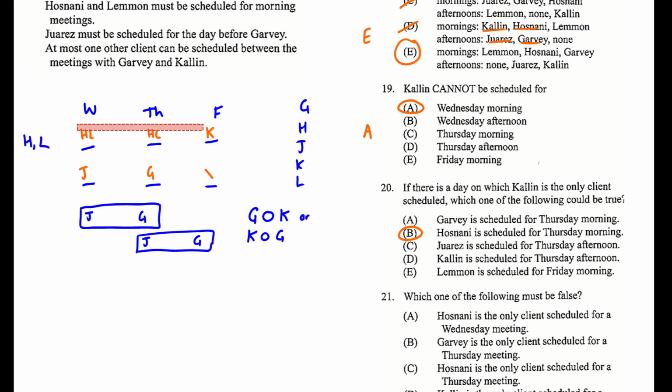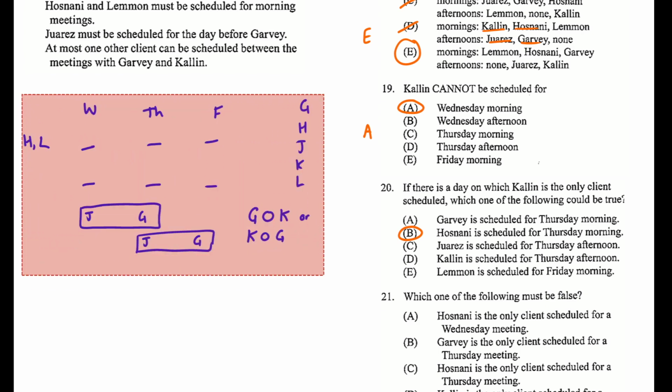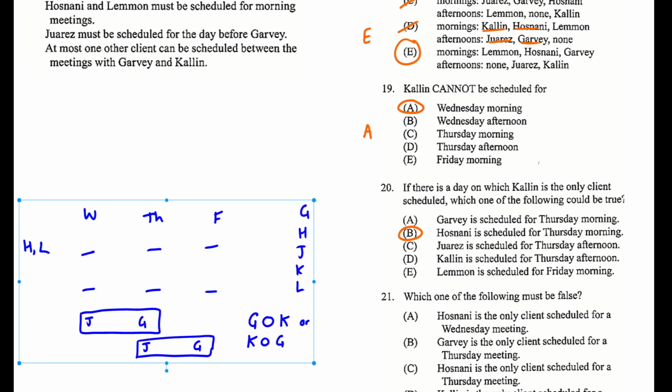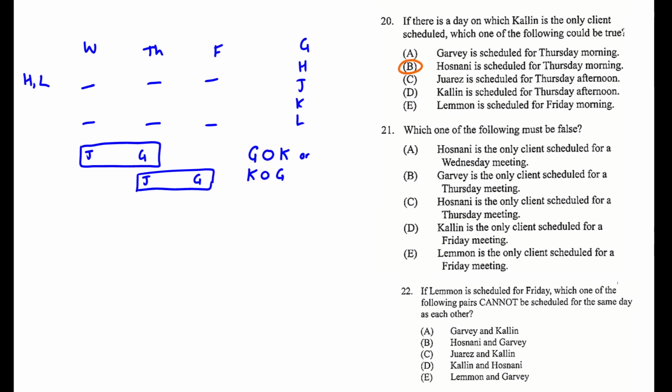So as long as we can find one of those conditions that work, we're in a good spot. Okay, so I'm going to take this information here and pull it down with me to question 21. Which one of the following must be false? So with this one, what we can do is try some out and find contradictions.